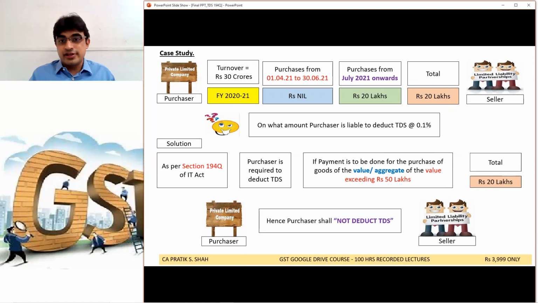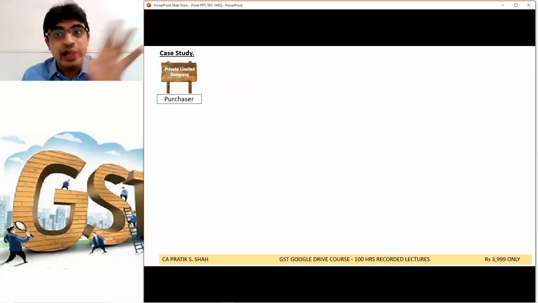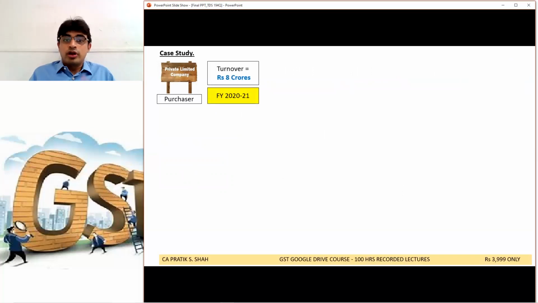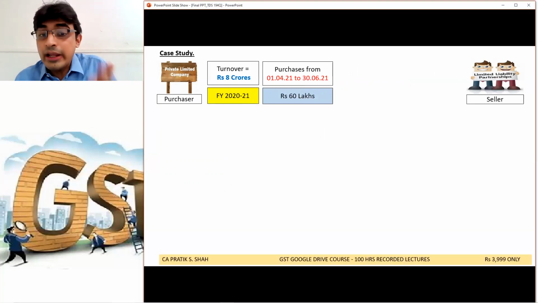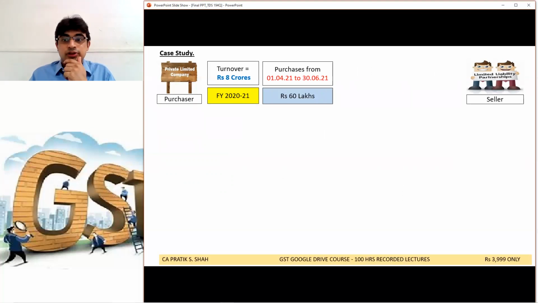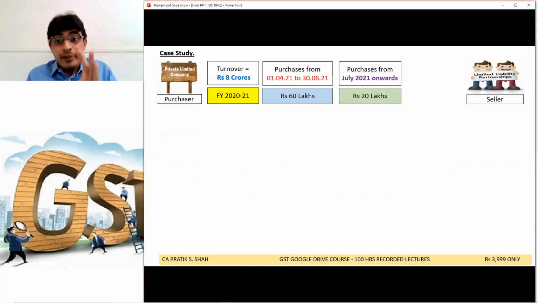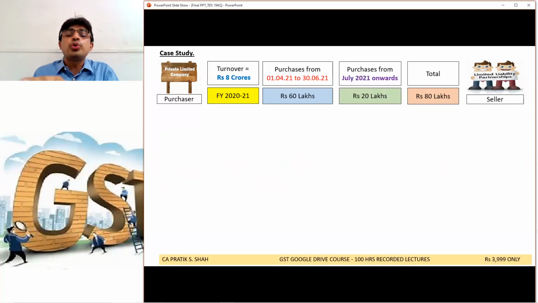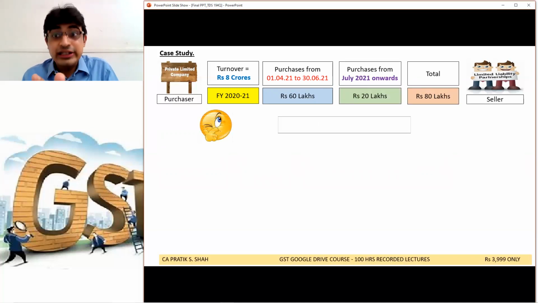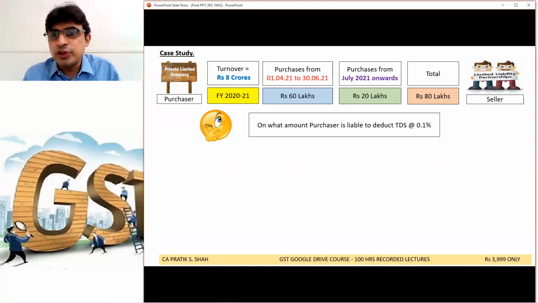Purchaser won't deduct. Now comes the complicated case study. I want an answer. Try on your own. Turnover of the company is 8 crore. Purchase from April to June is 60 lakh. Purchase from July is 20 lakh. So the total is 80 lakh. Will TDS be applicable? Up to 50 to 80.